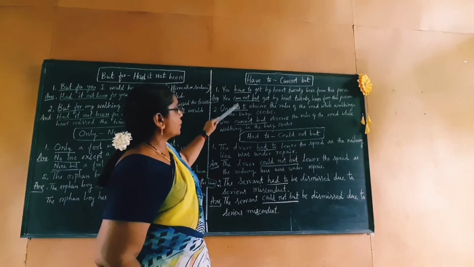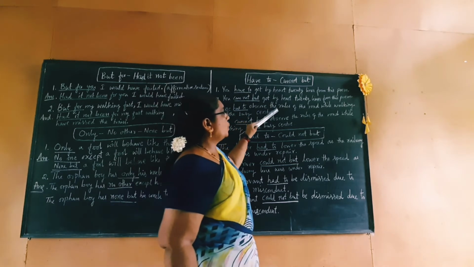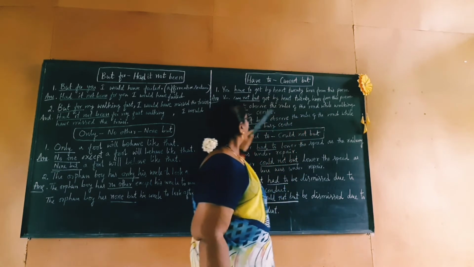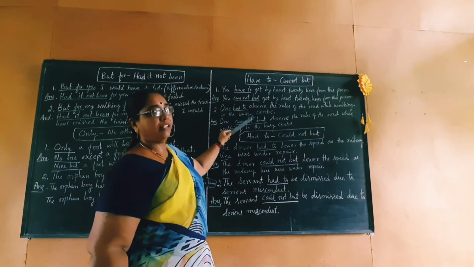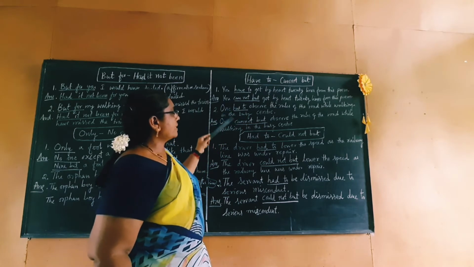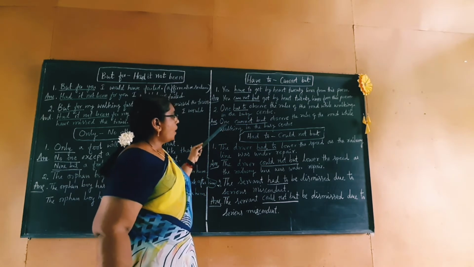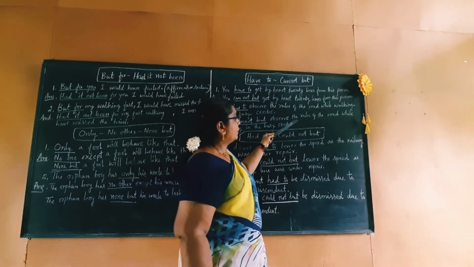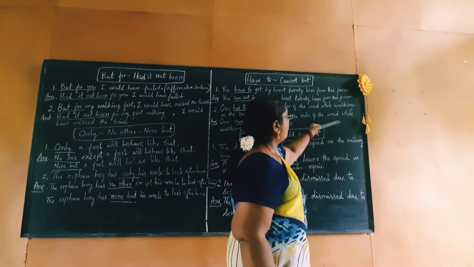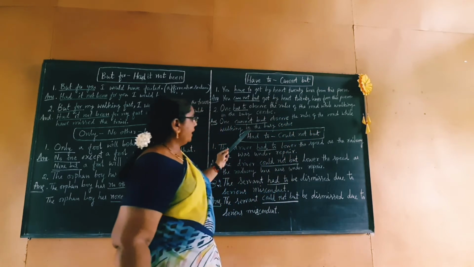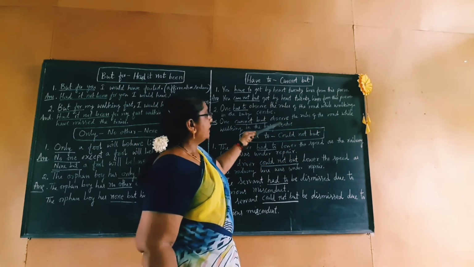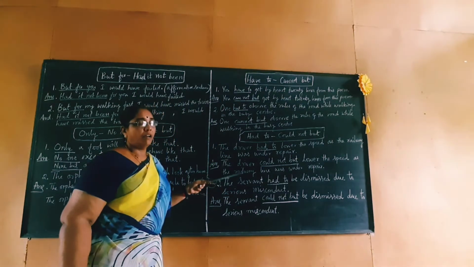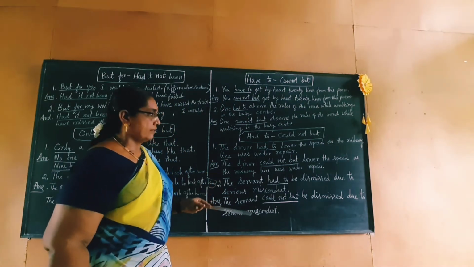One has to observe the rules of the road while walking in the busy center. Now this can be rewritten as: One cannot but observe the rules of the road while walking in the busy center. Just following these sentences, you can try some more sentences.